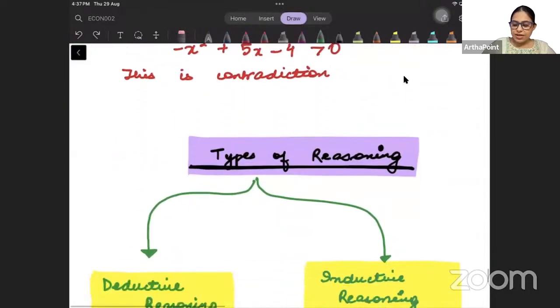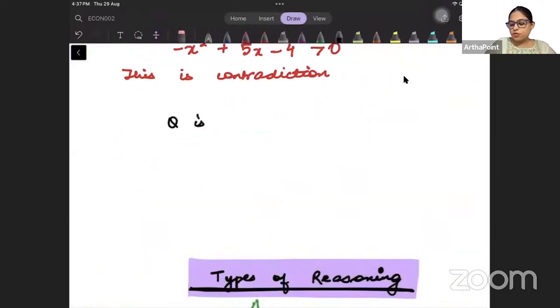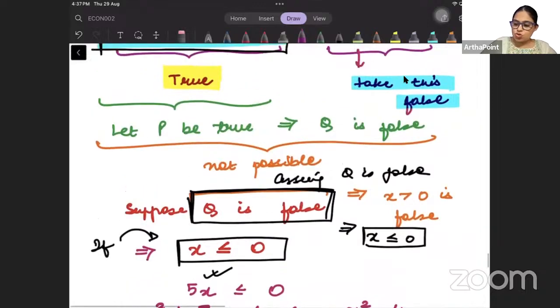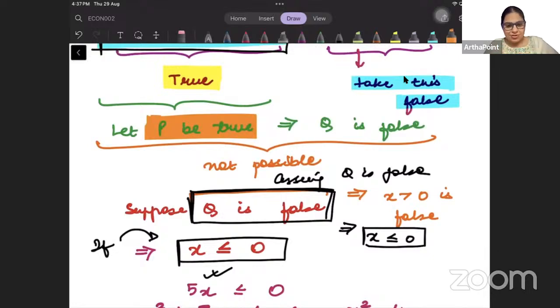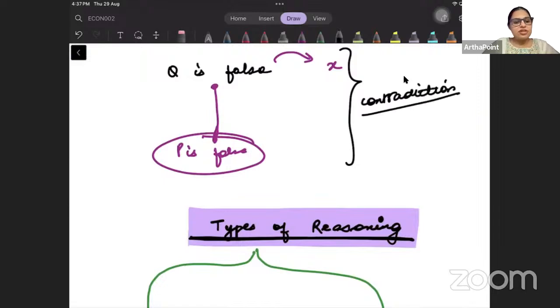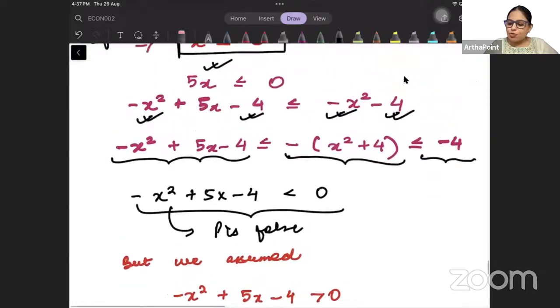So try to understand. हमने यहाँ पे क्या किया? हमने बोला that Q is false. And we started solving this. हमने इसको solve करना start किया. When we started solving that Q is false, तो हमारे पास आ गया that P is false. But we had assumed that P is true. हमने इसको true assume किया था. So proof is saying that P is false. We had assumed P is true. So we have gone ahead and we have reached a contradiction. So this is the proof by contradiction.